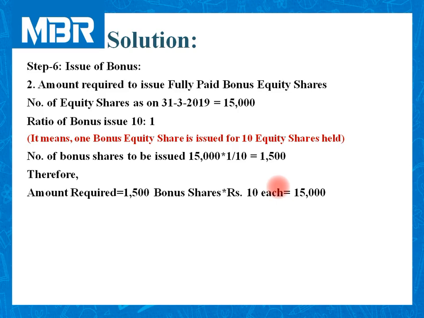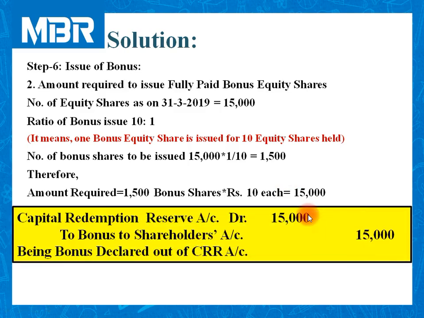1,500 bonus equity shares multiplied by rupees 10 each. Face value of an equity share is rupees 10 per share. So the amount required to issue bonus equity shares is rupees 15,000. Let us pass the journal entry.